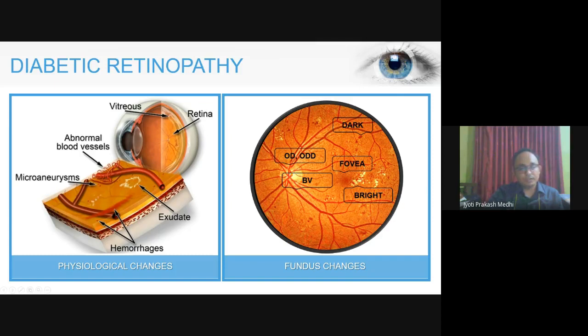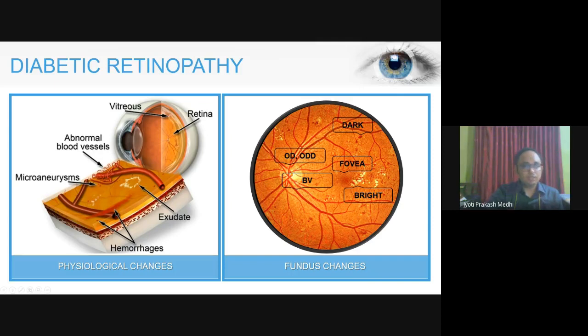Now, if these microaneurysms burst and fall over the retina, they form various patches of blood, which are called hemorrhages. Now, these hemorrhages are nothing but dead blood cells.